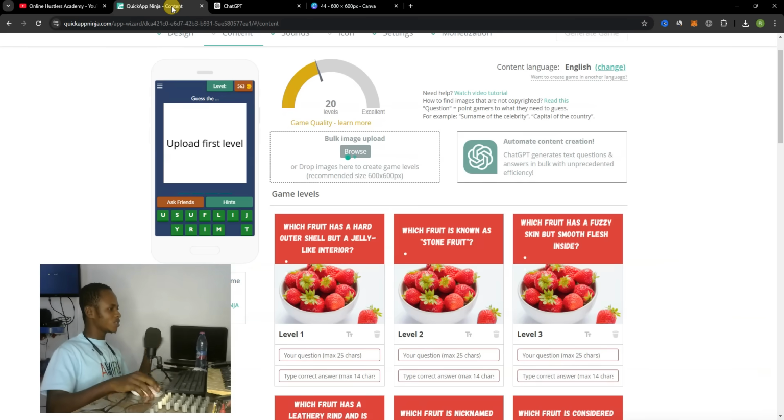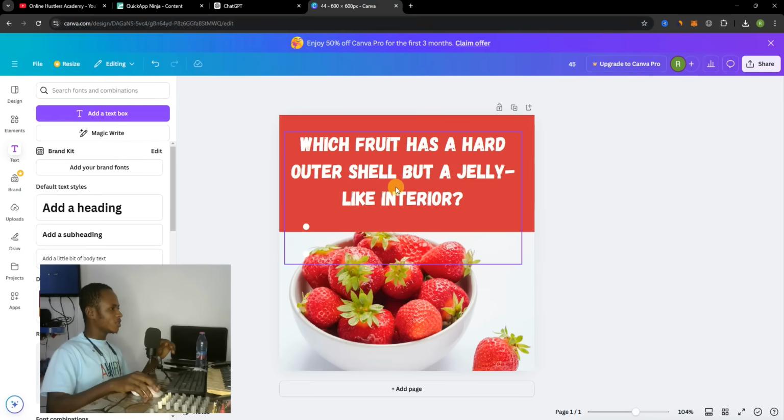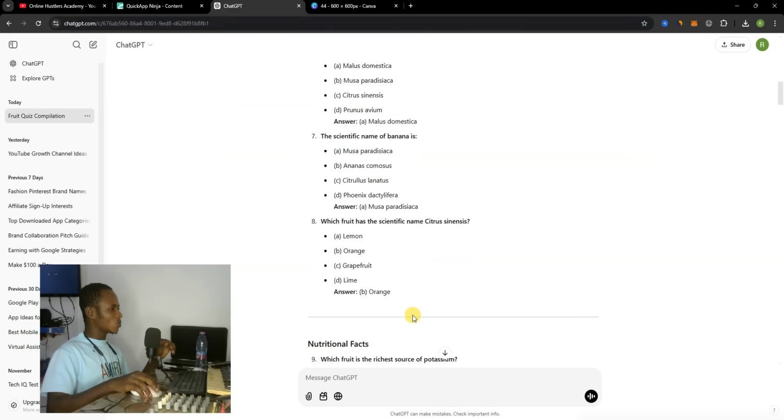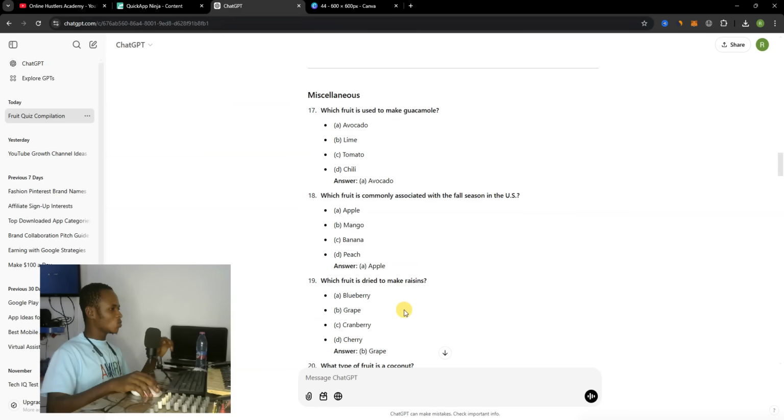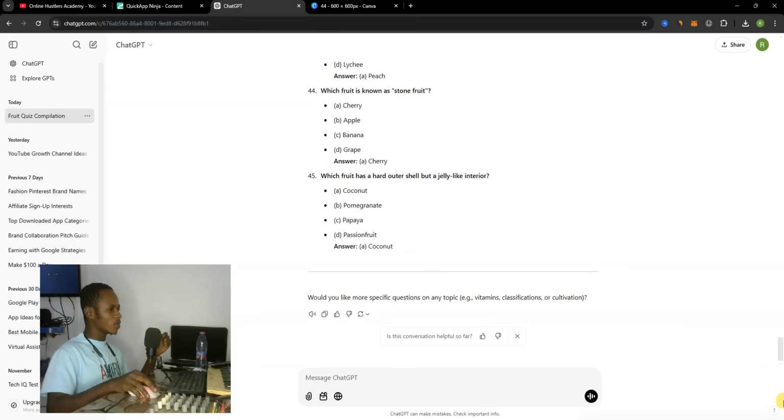You can see it starts from level 1, which fruit has the hard outer shell. So let's check. This is the last question over here, so it starts from the last question to the first question. So go scroll to the bottom side, and you can see over here coconut is the answer.